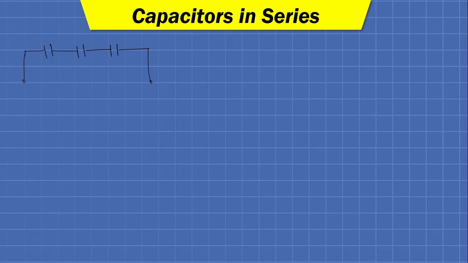So at that time we need to have some combination of available values of capacitors to achieve the desired value of capacitance, and that is why the series and parallel combinations of capacitors are required to learn.